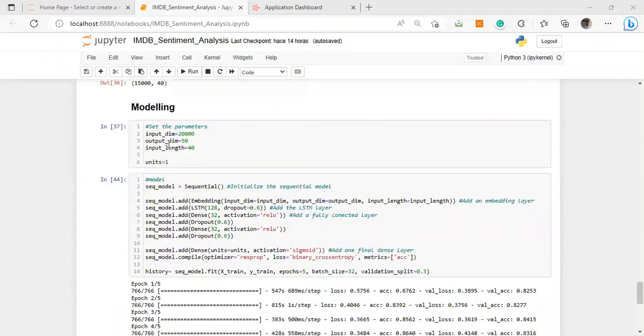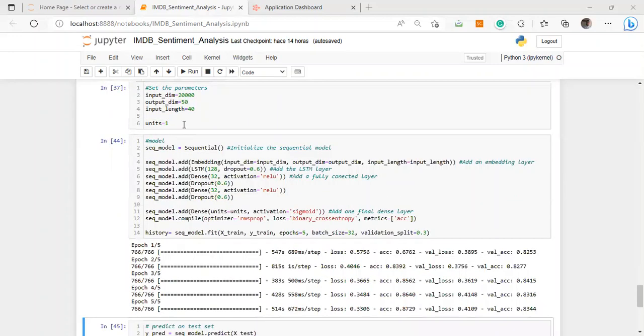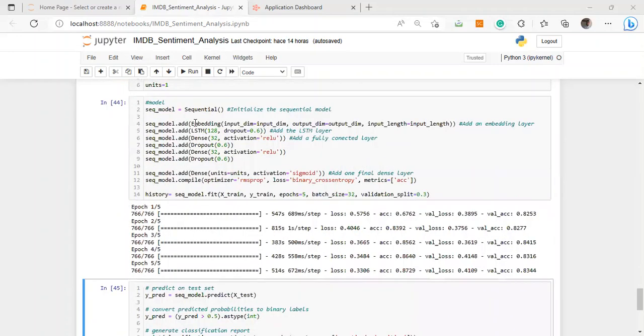Here, with the modeling, I set these parameters: input dimension 20,000, output dimension 50, and input length 40, and units equal to 1 for the last layer. Here I call the sequential model and then add some layers, an embedding layer using these parameters. Then a long short-term memory layer with 128 units and a dropout rate of 0.6. Then two dense layers, two fully connected layers with 32 units, activation function ReLU, and a dropout of 0.6. Then the last layer with 1 unit, activation sigmoid to get output between 0 and 1. Then I compile and fit the model.